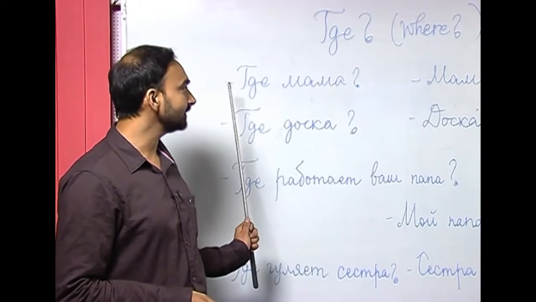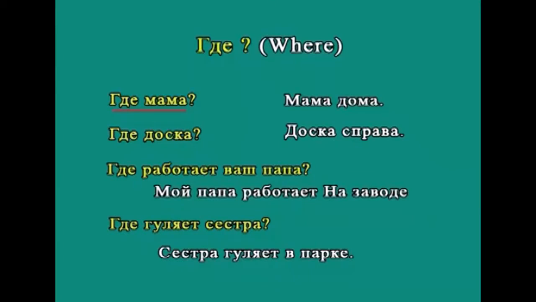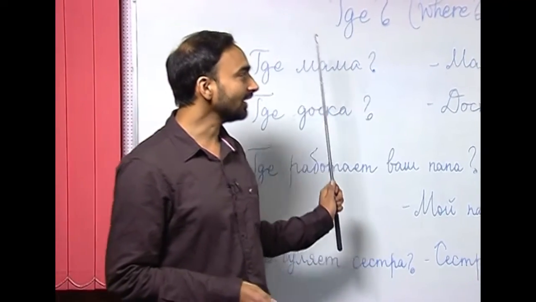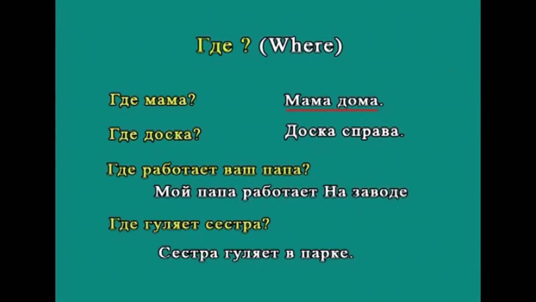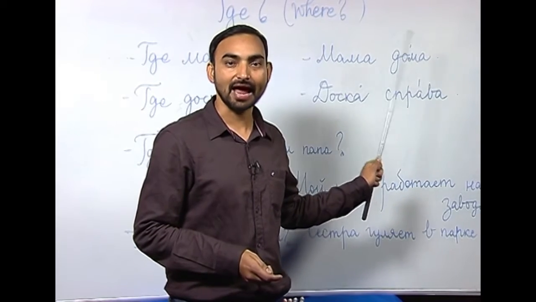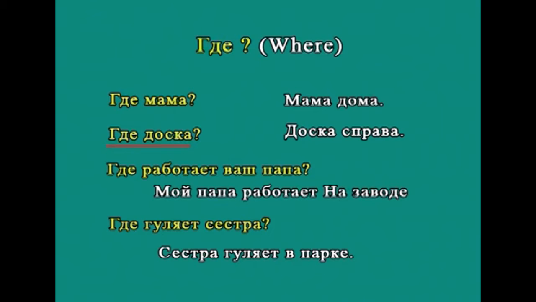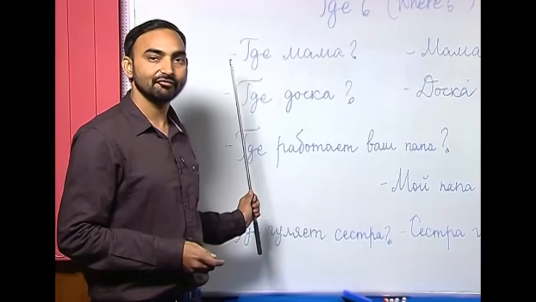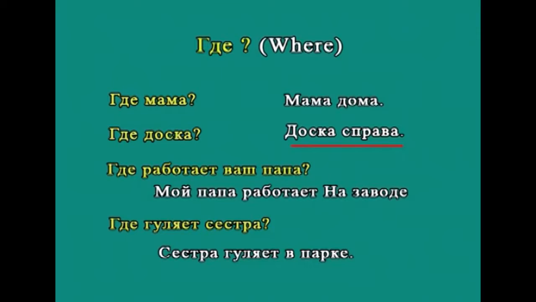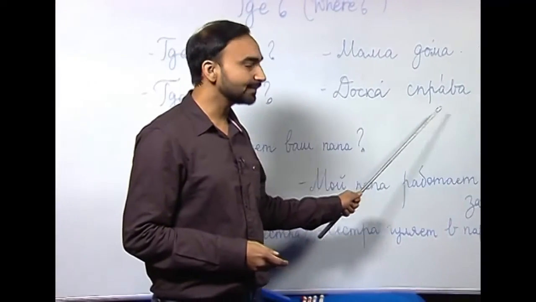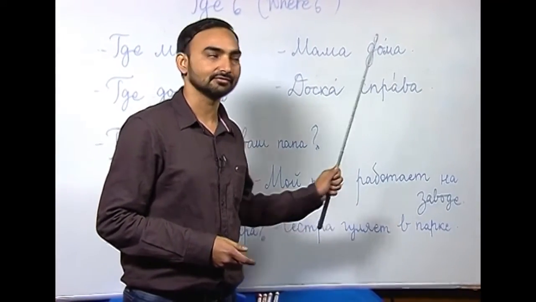The first sentence I have written here is an interrogative sentence. Где мама? Where is mother? Где мама? And how do you answer this question? Мама дома. Мама дома. As you can see, дома here is the adverb of location, at home. Mother is at home. The second question is где доска? Где доска? Where is the blackboard? Доска справа. Доска справа. The blackboard is on the right. Again, this справа is an adverb of location.